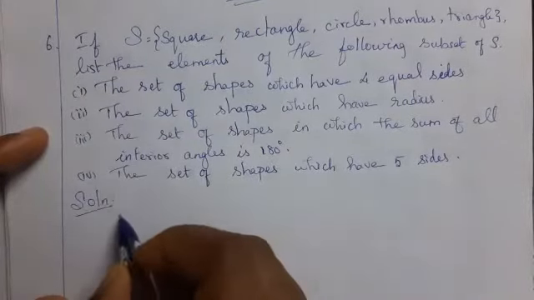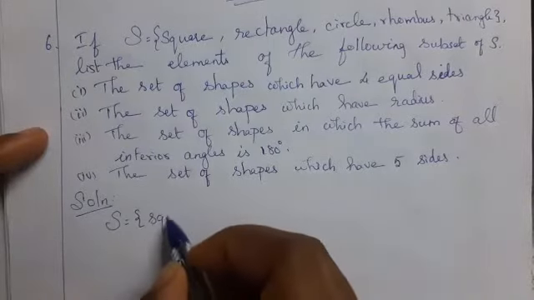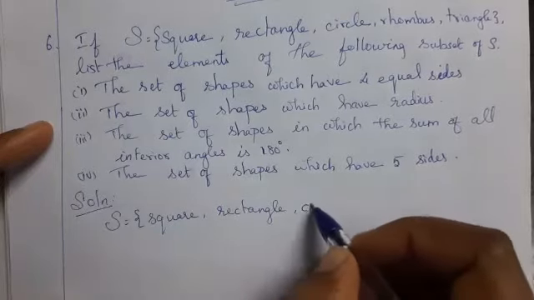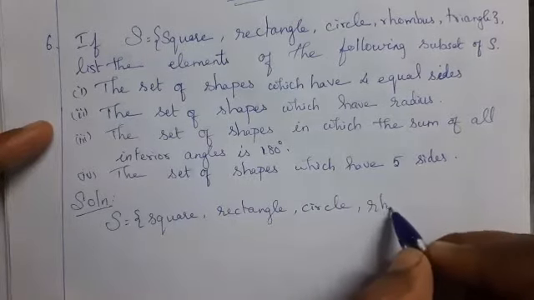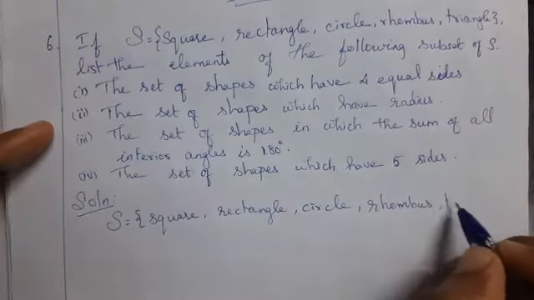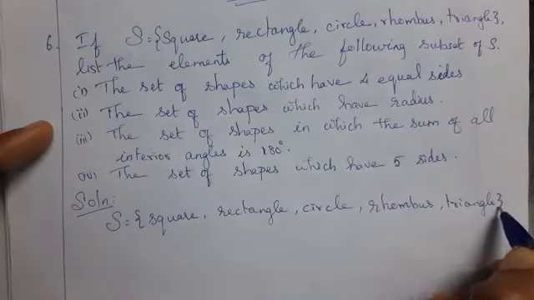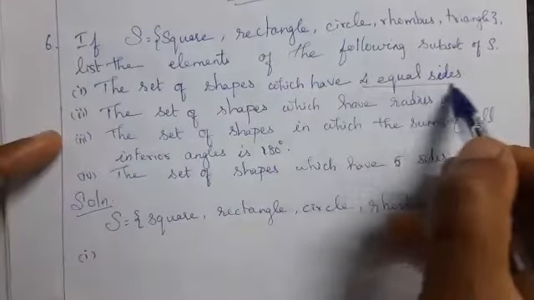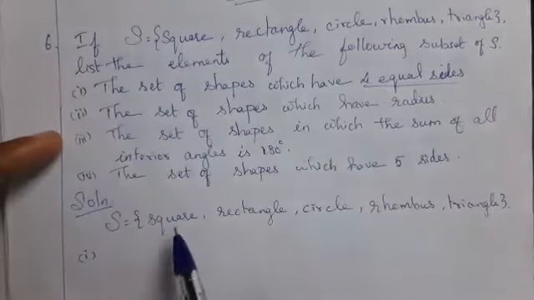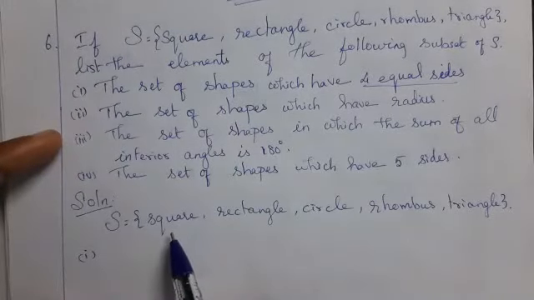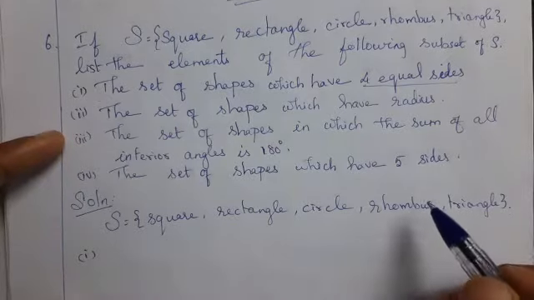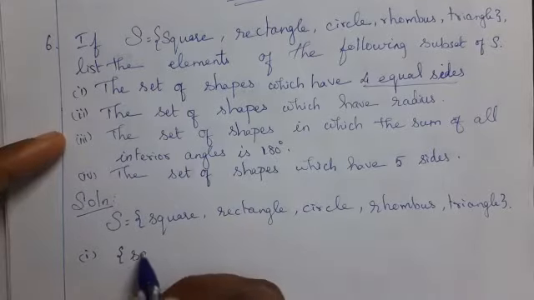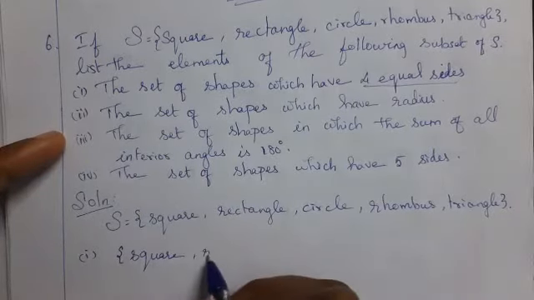First write the set capital S: square, rectangle, circle, rhombus, triangle. Your question, the set of shapes which have 4 equal sides. Square has 4 equal sides. Rhombus has 4 equal sides. Therefore, your answer is square and rhombus.